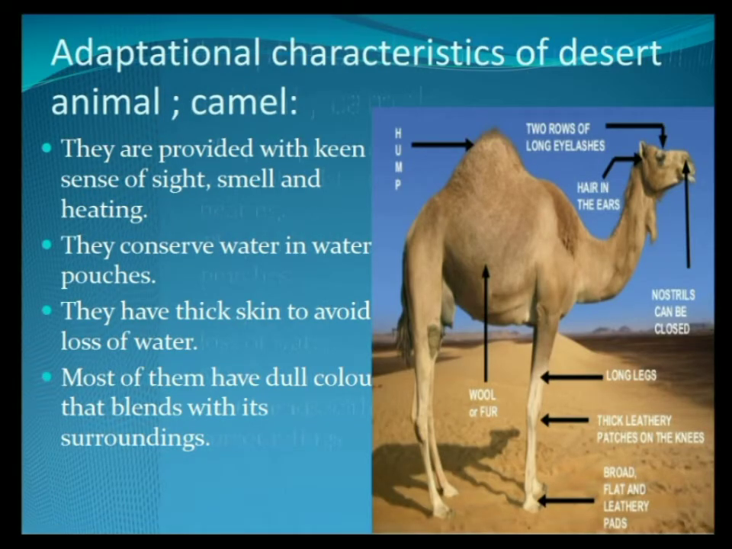Let's see some adaptational characteristics of a desert animal, that is camel. Camels have a hump which stores a lot of water for a longer period of time. They have 2 rows of long eyelashes to protect their eyes in the desert. Their nostrils can be closed according to suitability. They have long legs. Most of the desert animals also have a dull color that blends with the surroundings. They have thick skin to avoid loss of water.